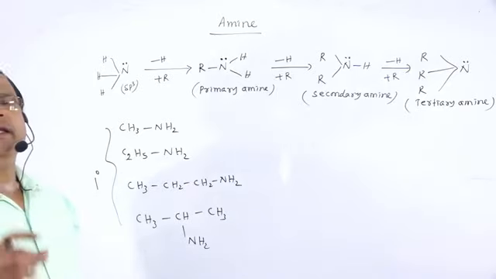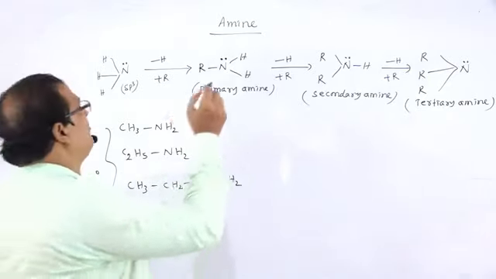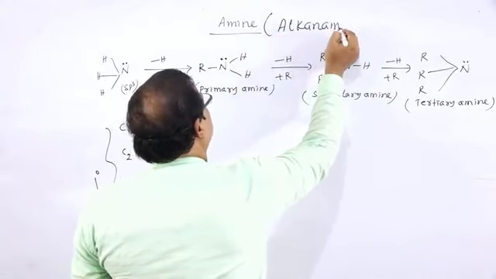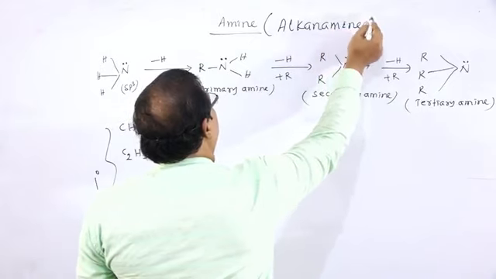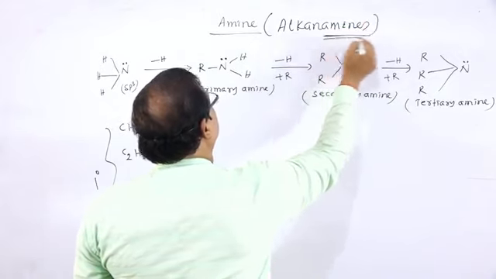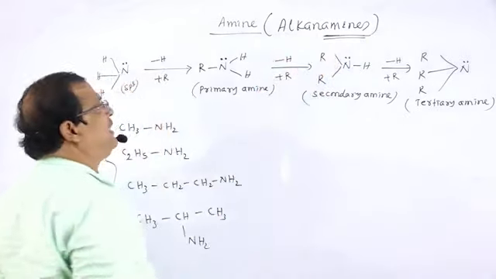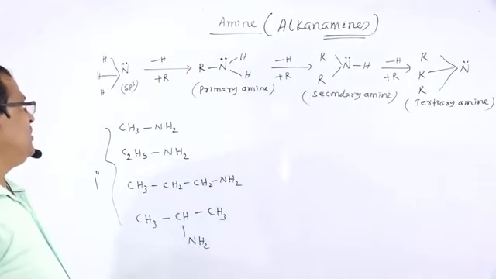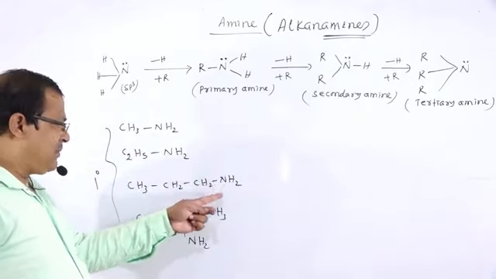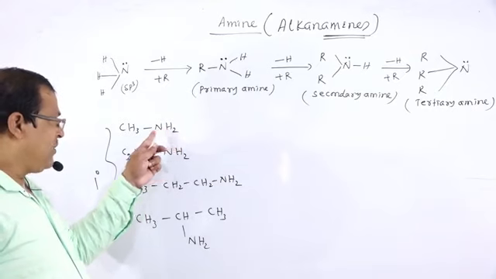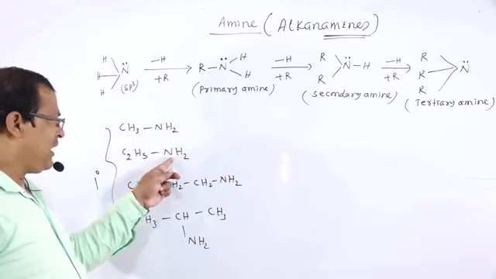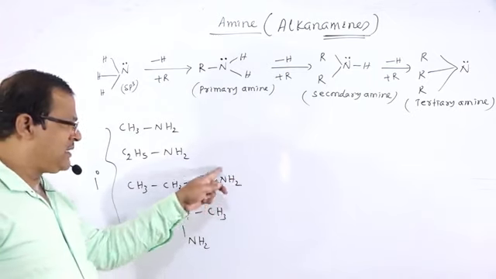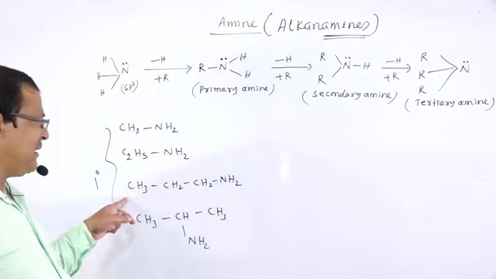And you know, amines are known as alkanamines. So these are also examples of primary amines, because in NH3 one hydrogen atom is replaced by CH3, one hydrogen atom of ammonia is replaced by C2H5, one hydrogen atom of NH3 is replaced by C3H7.